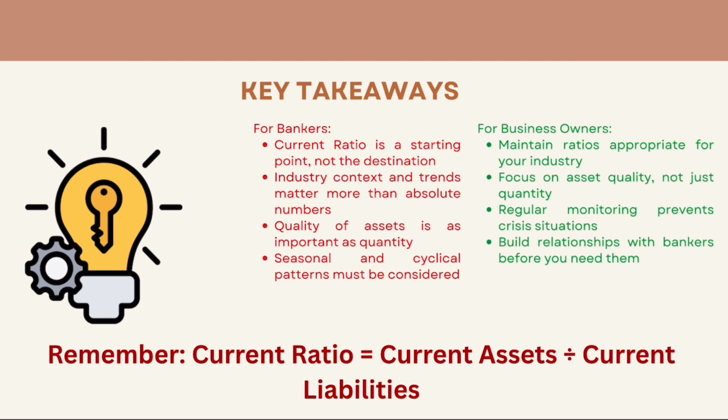Now, what are the key takeaways for business owners? Maintain ratios appropriate for your industry. Focus on your asset quality, not just quantity. Regularly monitor your accounts. This prevents crisis situations. Build relationships with bankers before you need them. I always say that. The current ratio formula is current assets divided by current liabilities. But most importantly, remember that behind every number is a story. Your job is to understand the story completely.